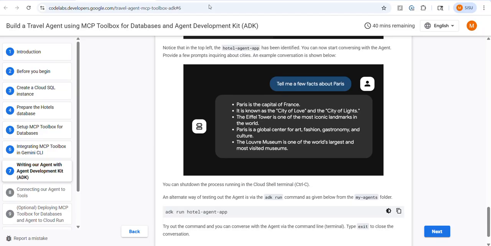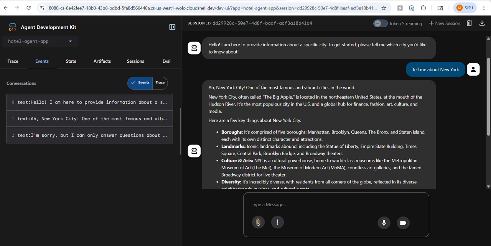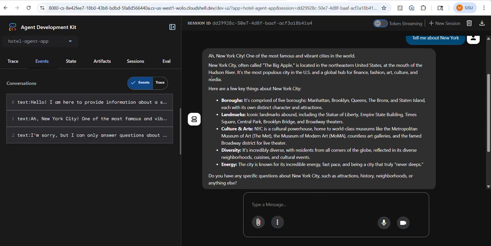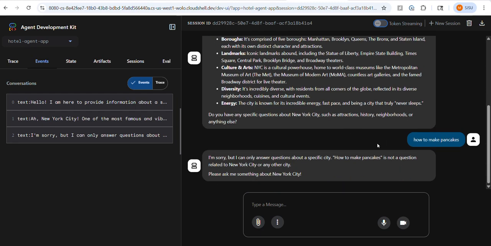Let me show you in a demo. As I discussed, our agent development is running on the portal, so here are the queries we have asked, like tell me about New York. It will give you all the details, including landmarks, culture and diversity. And if you ask something else, then it would not give a result. Like we asked here how to make pancakes, and it simply says sorry. So it helps us in the way in which we want to train our agent.